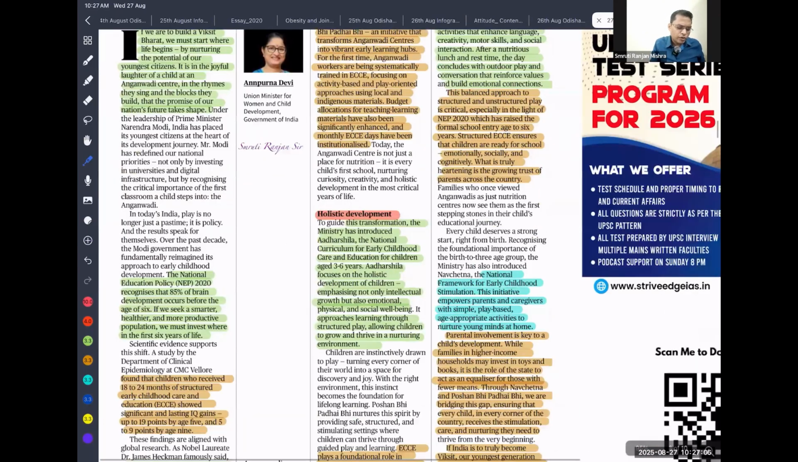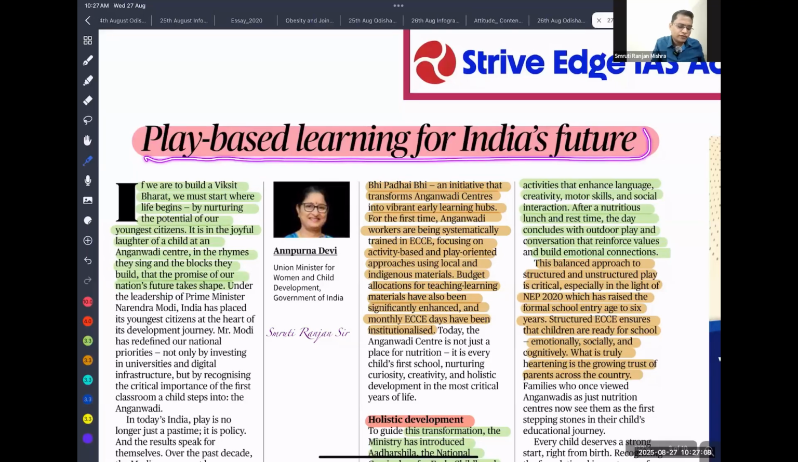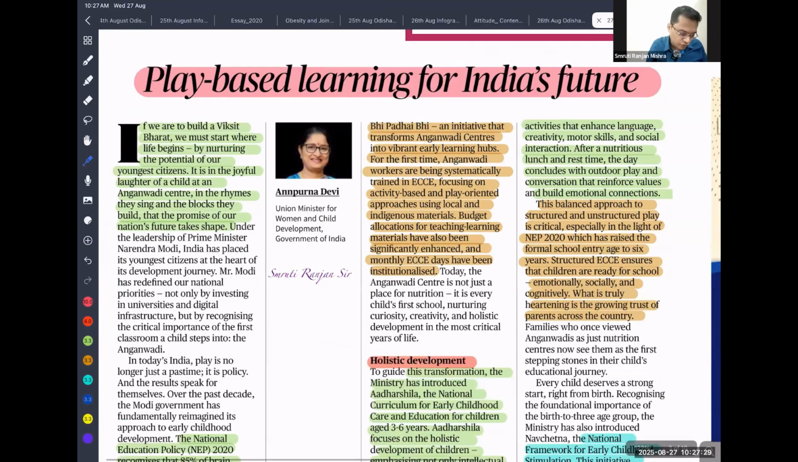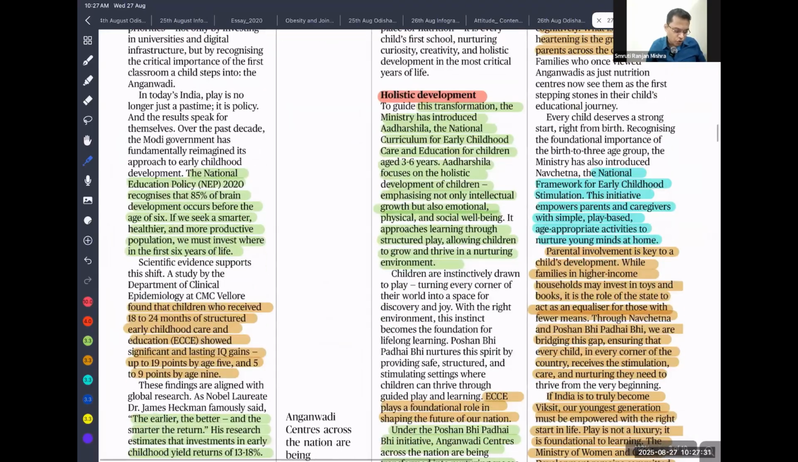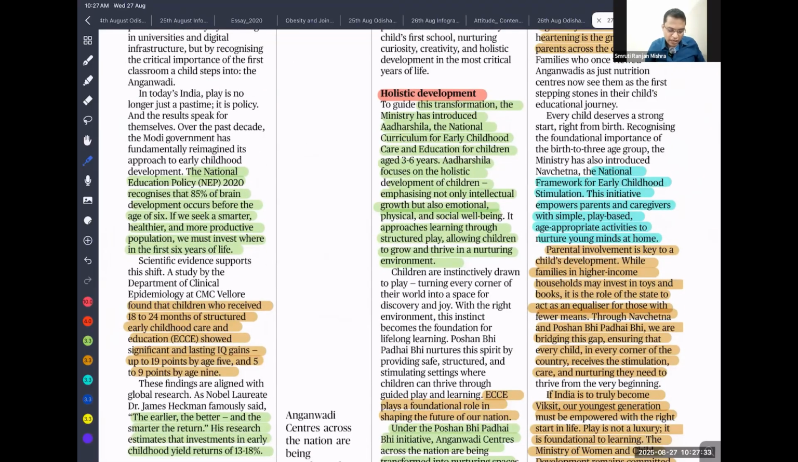This article is talking about play-based learning for India's future. If you look at children before the age of 6, most of their cognitive skills are developed. That is the reason we need to focus on early childhood care and education, and impart more play-based learning. Then only will our children develop their brain properly, and later they can catch up with the education system and perform very fast. The problem is that we are not doing most of these things. So that is what this article is talking about.